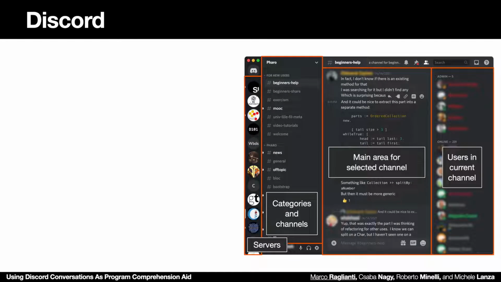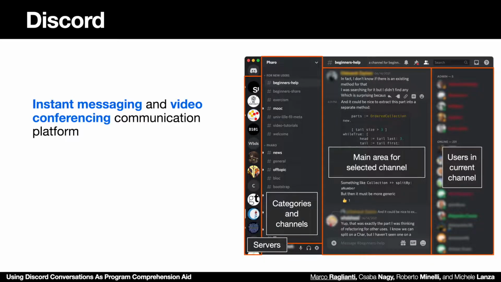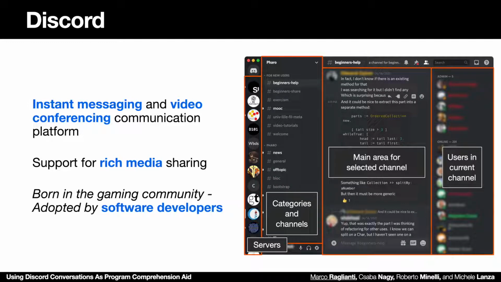We focus on Discord, an instant messaging and video conferencing communication platform that supports rich media sharing, and although it was born in the gaming community, it has been widely adopted by software developers.